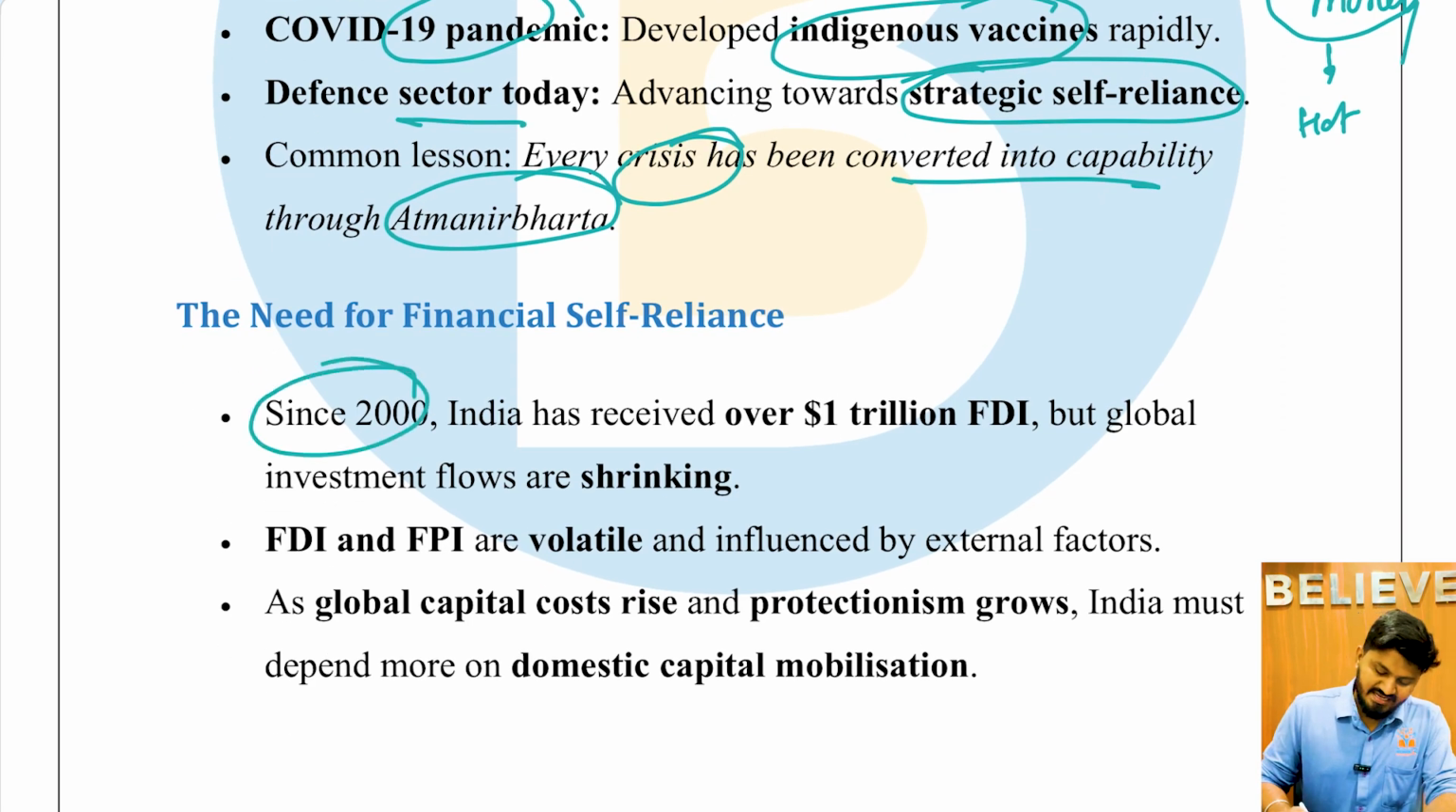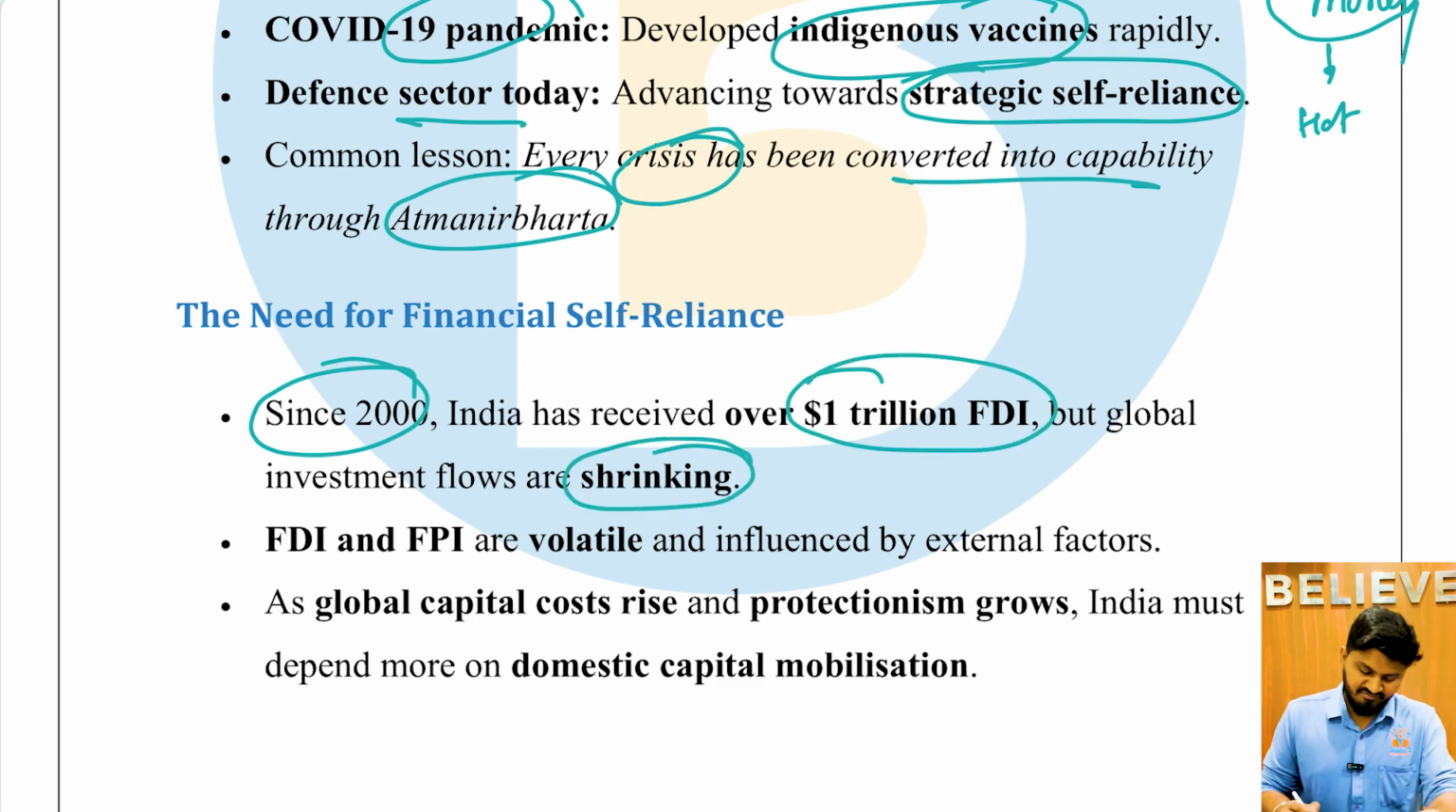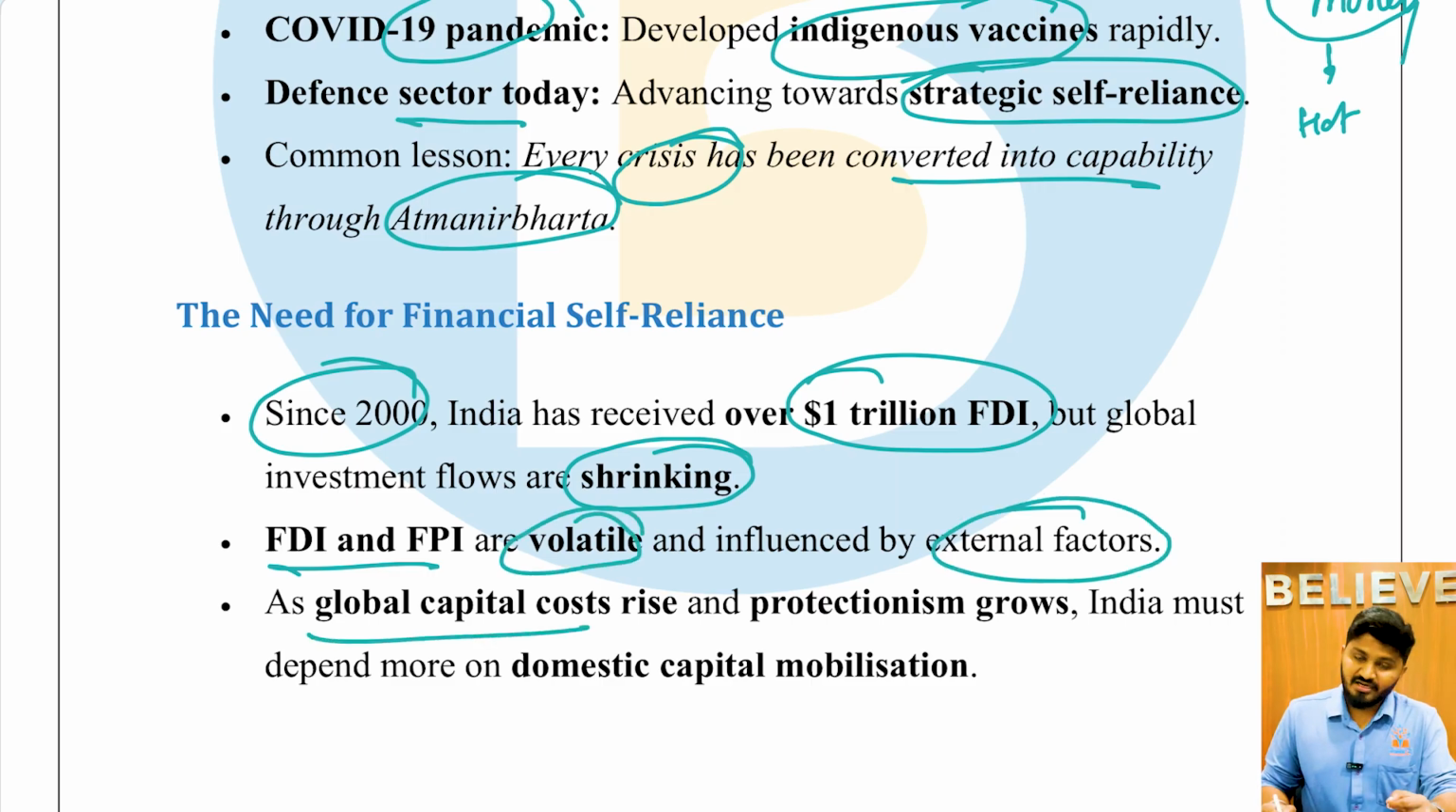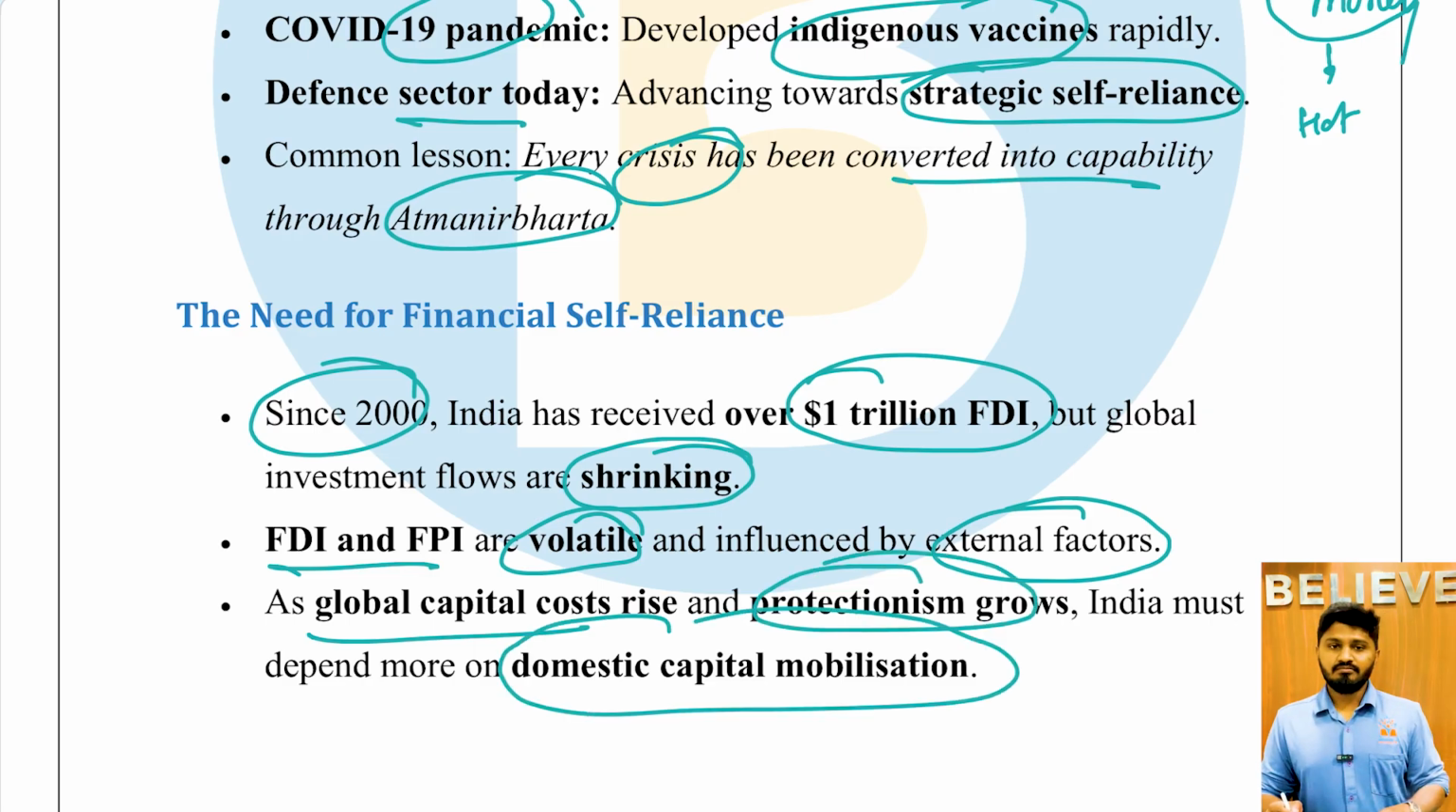Since 2000, India has received over 1 trillion dollars in FDI, but global investment flows are shrinking over time. FDI and FII are volatile, influenced by external factors. As global capital costs rise and protectionism grows, India must depend more on domestic capital mobilization.